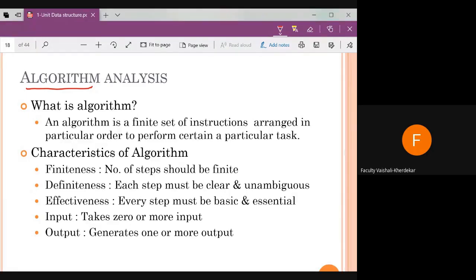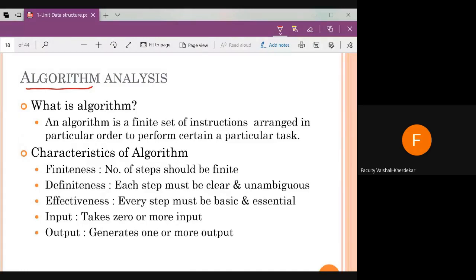Then definiteness. Definiteness means each step must be clear and unambiguous. Unambiguous means it does not have more than one meaning. Each and every instruction should be clear and unambiguous.